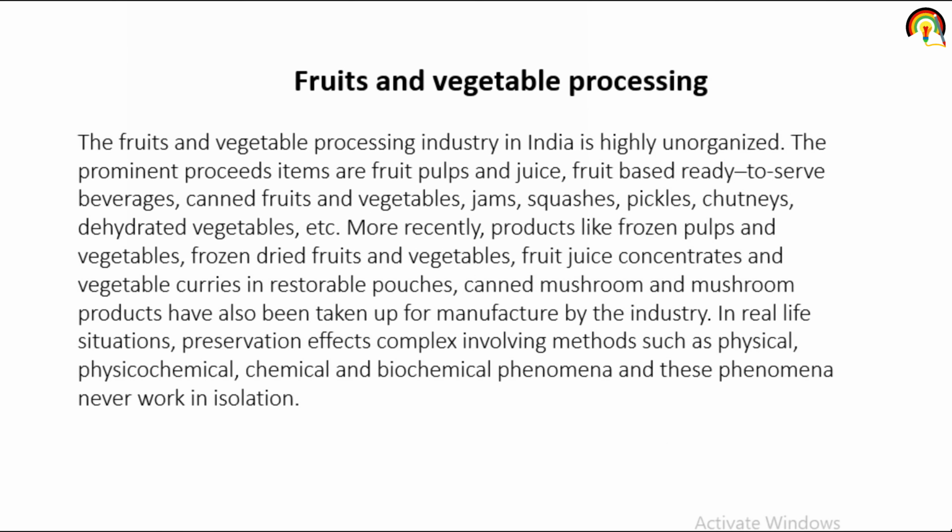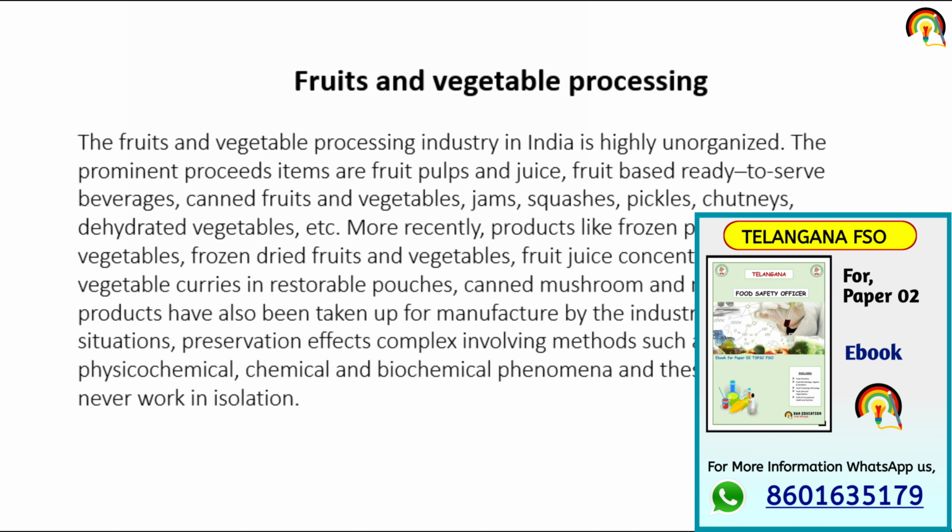Fruit and vegetable processing. Fruit and vegetable processing industry in India is highly unorganized. The prominent processed items are fruit pulp and juice, fruit-based ready-to-serve beverages, canned fruit and vegetable, jam, pickle, chutney, dehydrated vegetable.